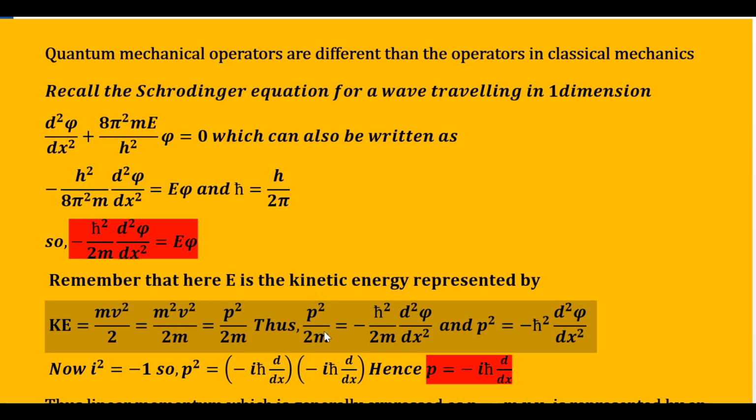So now I can write that p square upon 2m, which is kinetic energy in classical mechanics, is equal to the kinetic energy obtained in the Schrodinger equation. So p square upon 2m is equal to minus h cut square upon 2m d square psi by dx square. And then if I equate this in terms of p square, that is, I cancel out the 2m terms, p square is equal to minus h cut square into d square psi by dx square.